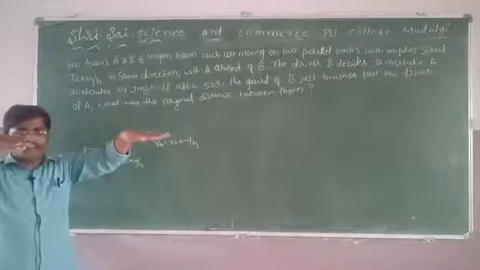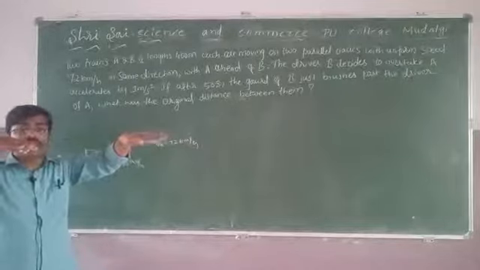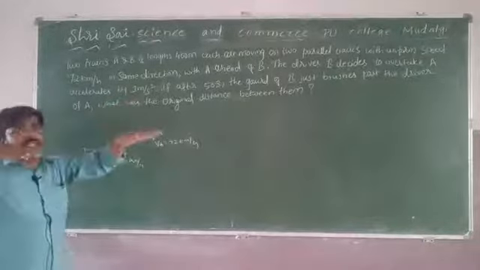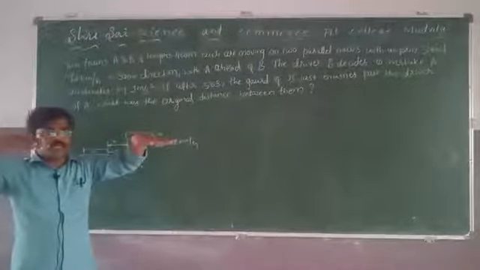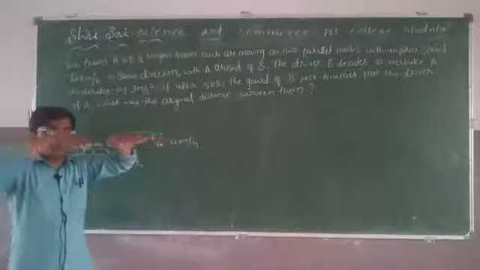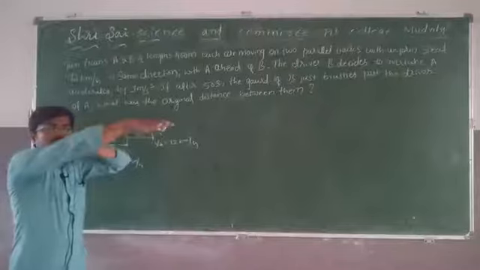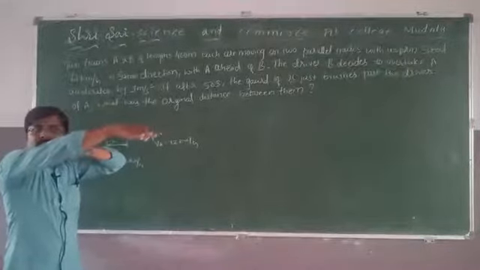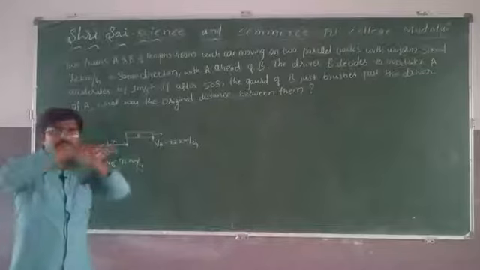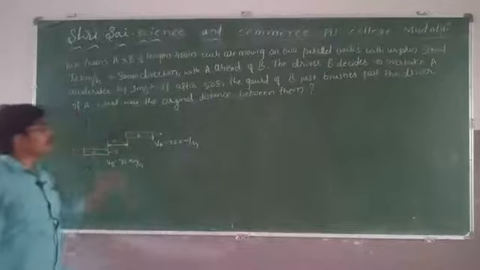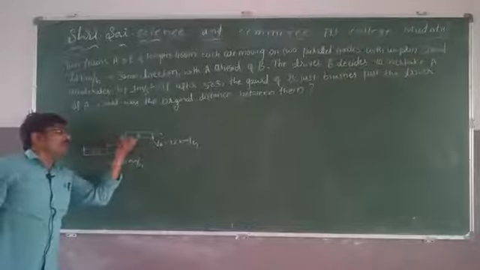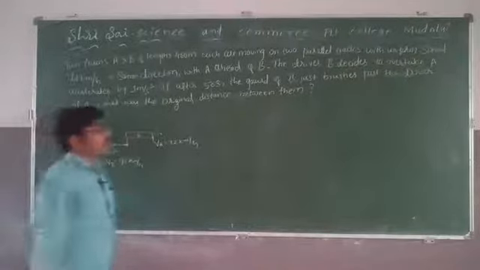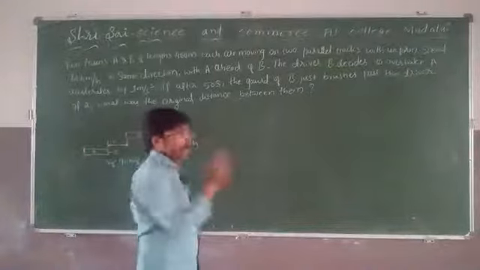B starts to accelerate with 1 meter per second square acceleration. Once he has given it, it starts to move fast. After 50 seconds, it crosses. Then what is the original gap between the A train and B train? That is the question. Hint, you should remember.